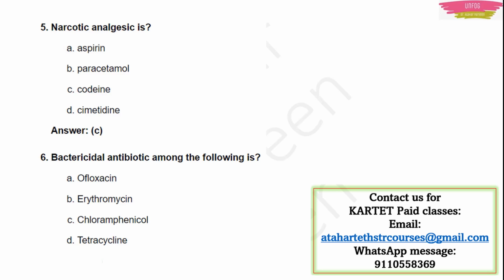Narcotic means the illegal type of drugs, no? That narcotic means. So codeine, you can remember the name. Next question. Bactericidal antibiotic among the following is, the answer is ofloxacin. Actually, any medicine with the ending -oxacin, norfloxacin, ofloxacin, like that it will be there. They are all antibiotics. You can remember, bactericidal antibiotics.